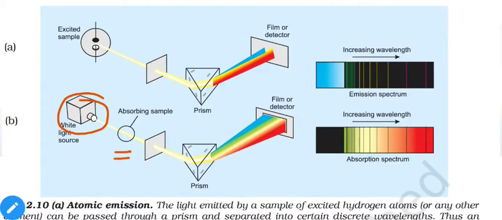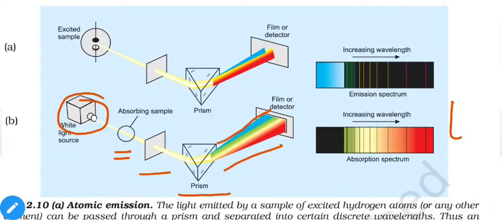Here we placed an absorbing sample, that means this sample will absorb some of the energies from the applied electromagnetic radiation. Then we placed a filter and a prism. The prism will spread out all of the wavelengths present in it, as we discussed earlier, so a spread-out spectrum will be obtained.